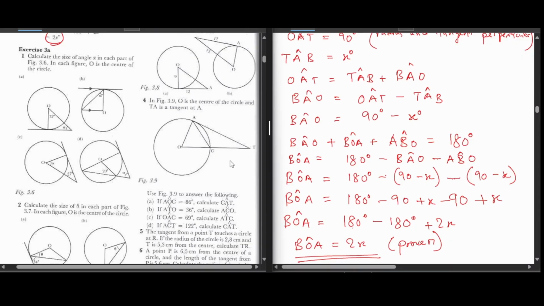So 3a, the question is calculate the size of the angle alpha in each part of fig 3.6. In each fig, O is the center. Saka yekutanga ndiite because this is radius and tangent, this is 90. Kana mine 2 angles inside a triangle, you should know what you have to do.